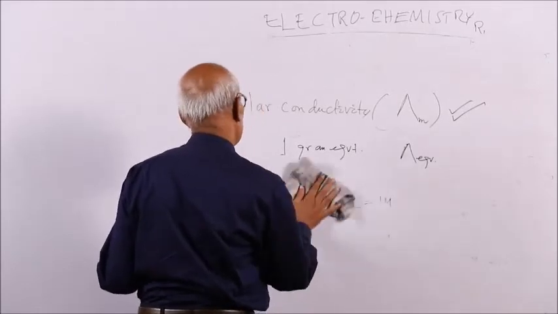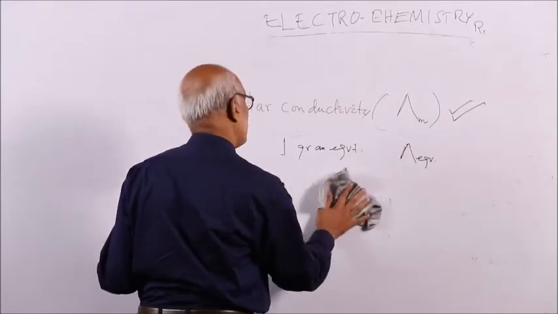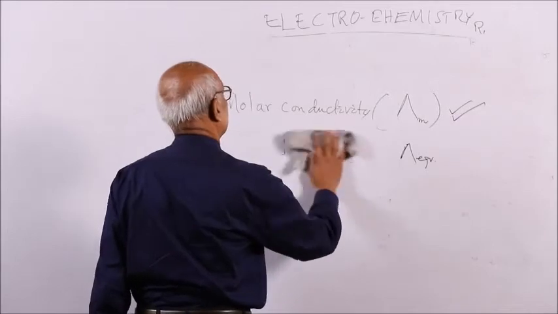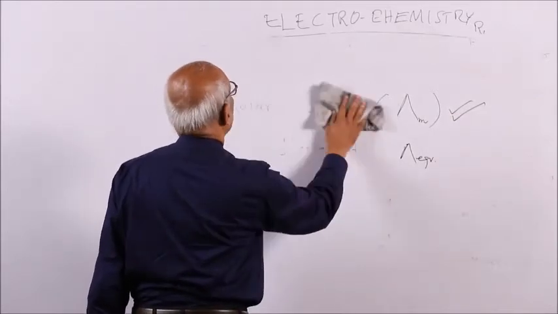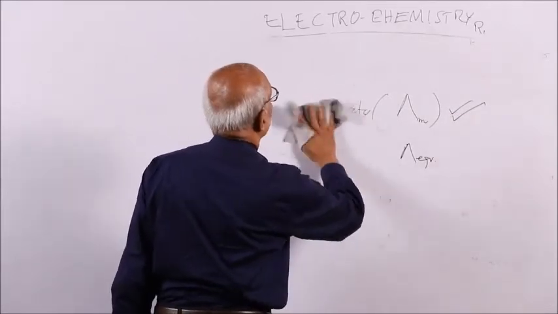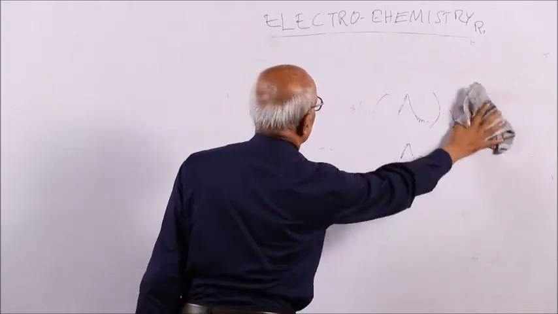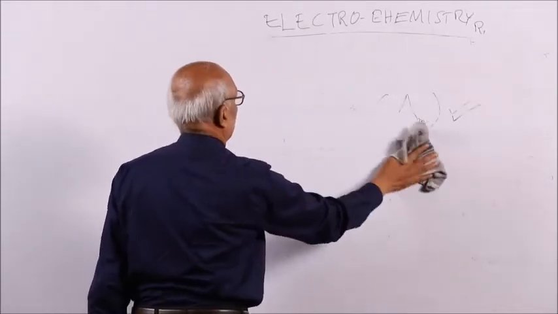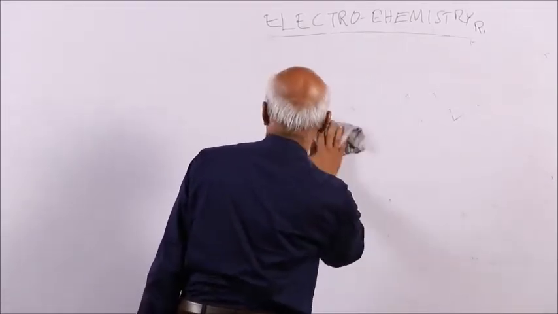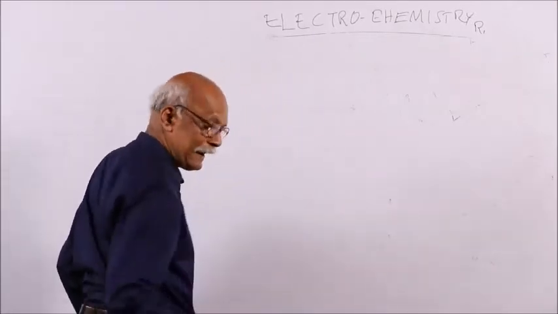So, the volume may vary, but that volume must contain your 1 mole. If it is molar conductance, it contains 1 mole; if it is containing 1 gram equivalent, it is called equivalent conductance. So, you see, how can you relate?